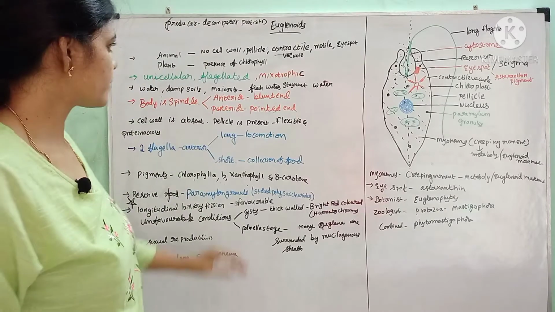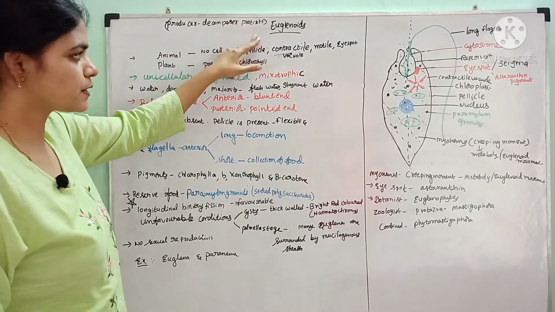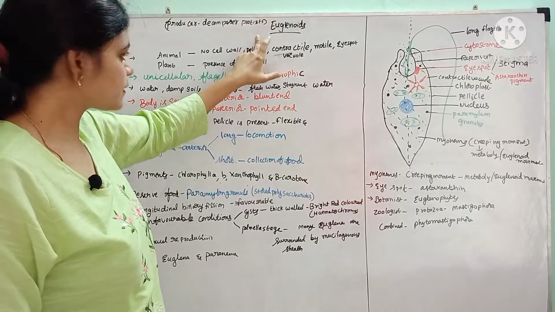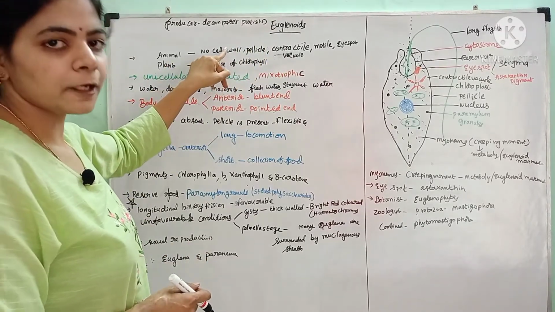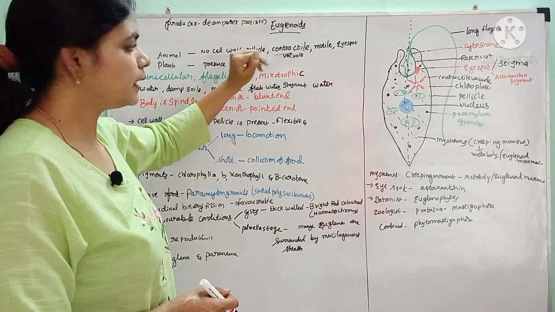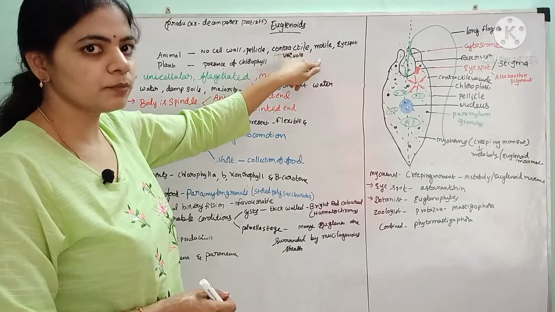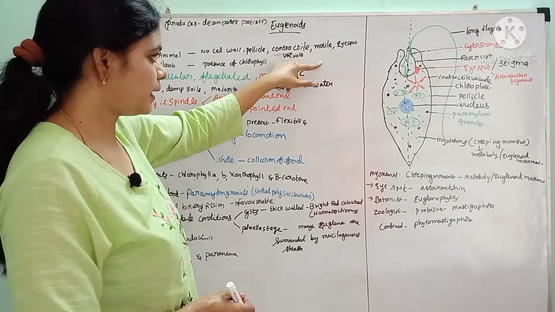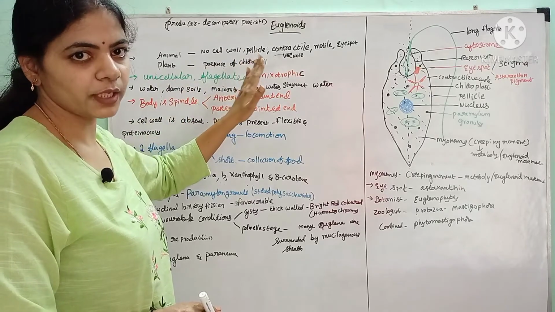And one more time I will explain this. Euglenoids are also called as producer decomposer protists. They exhibit both the characters of plants and animals. The animal characters are lack of cell wall, presence of pellicle, presence of contractile vacuole, eye spot, and exhibiting motility. And plant characters are presence of chlorophyll showing photosynthesis.